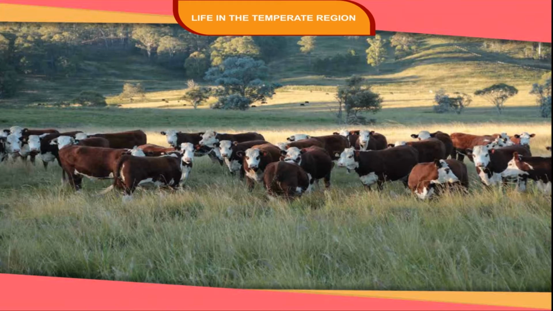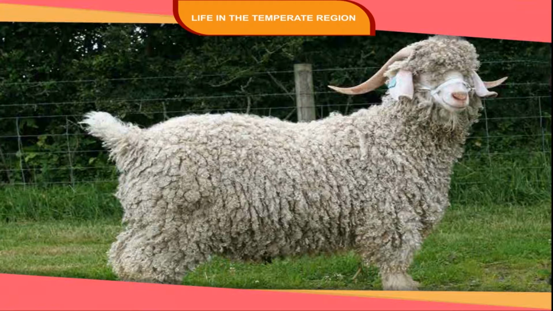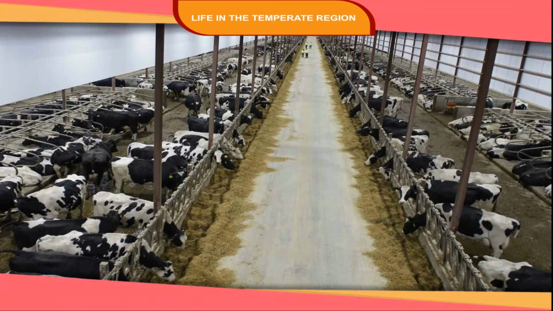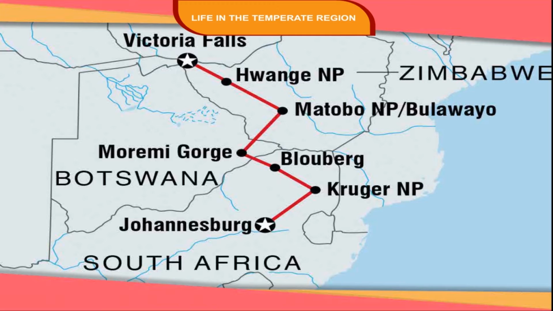People. The most important occupation of the people here is cattle or sheep rearing. Sheep are bred mainly for wool and have given rise to the wool industry in the Velds. Angora goats and merino sheep are the popular species and their wool is quite warm. Dairy farming is the next important occupation. Cattle are reared in the warmer and wetter regions. Butter and cheese are produced both for domestic supply as well as for exports.